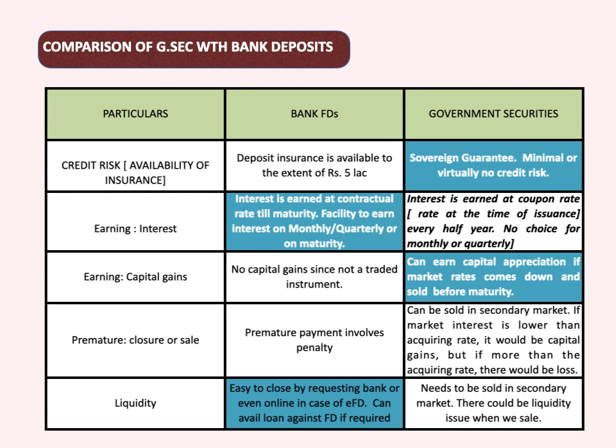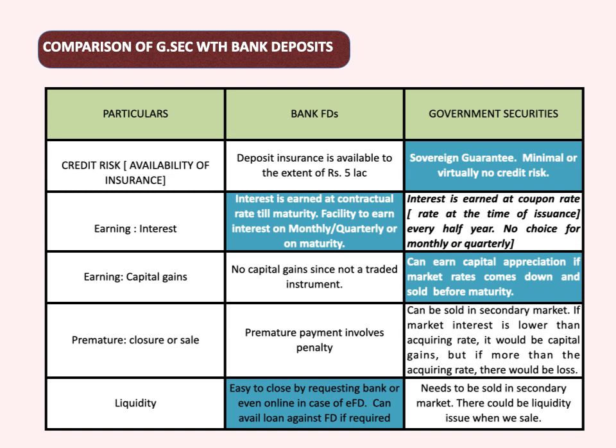Coupon rate means, like a bank deposit at 7%, when the security is issued at 7%, that rate of interest is called the coupon rate. So RBI will pay interest at that rate every 6 months to the credit of our bank account, and at the time of issuance, face value plus any unpaid interest for the broken period or for the remaining period will be credited to our account.